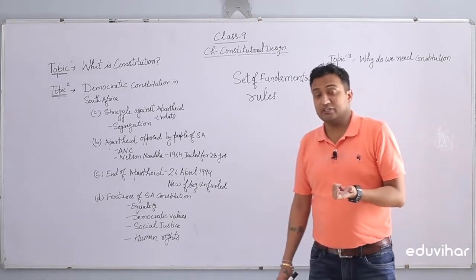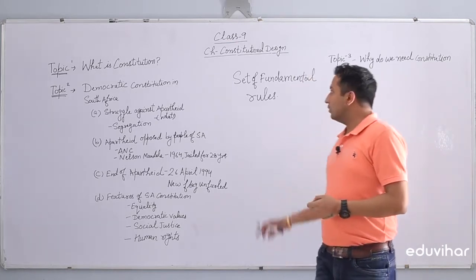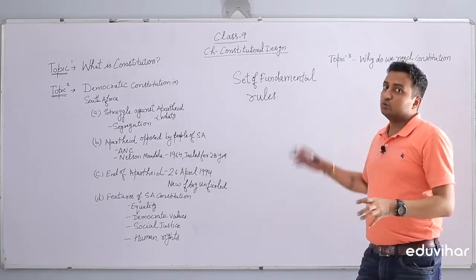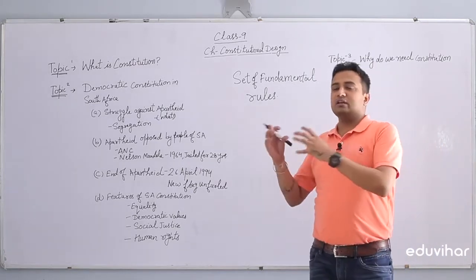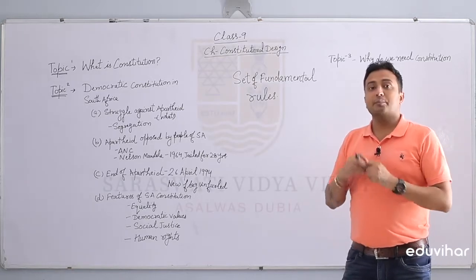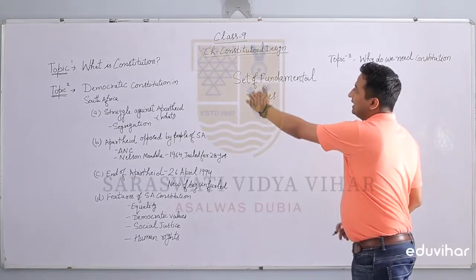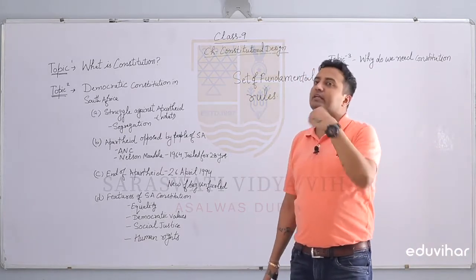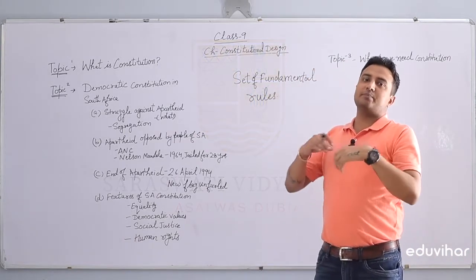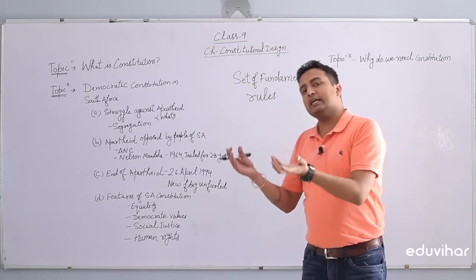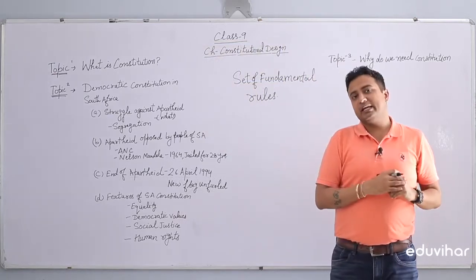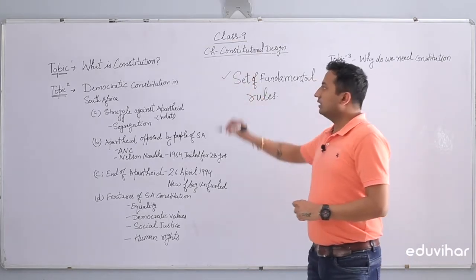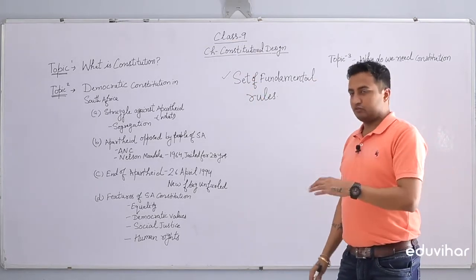But we are not angels, we are only human, so we require a set of fundamental rules to govern and to live in a society in harmony and peace. So all in all, we can say a constitution is a set of fundamental rules, a set of basic principles according to which a country is governed, right? So this was the definition of the constitution, as a set of rules.